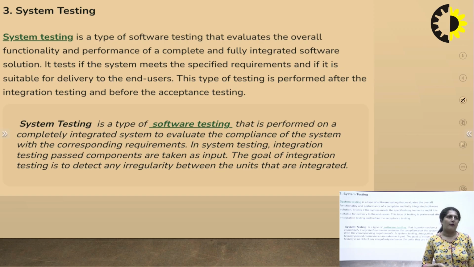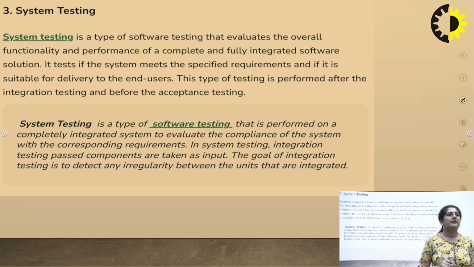Then there comes system testing. System testing means now we are checking the whole code, the whole program completely. So it takes time because we are checking the whole code. In comparison to integration testing and unit testing, it takes a lot of time.